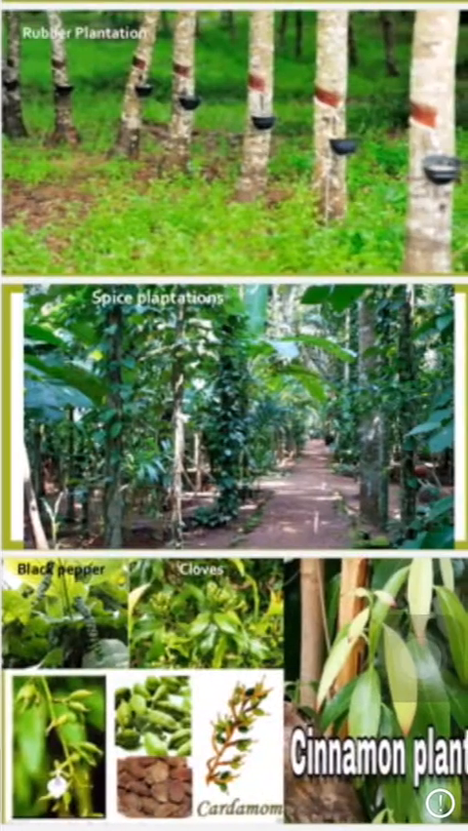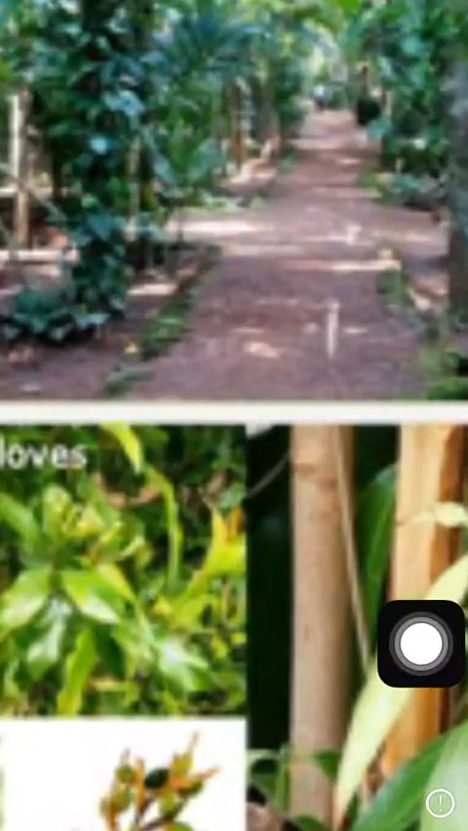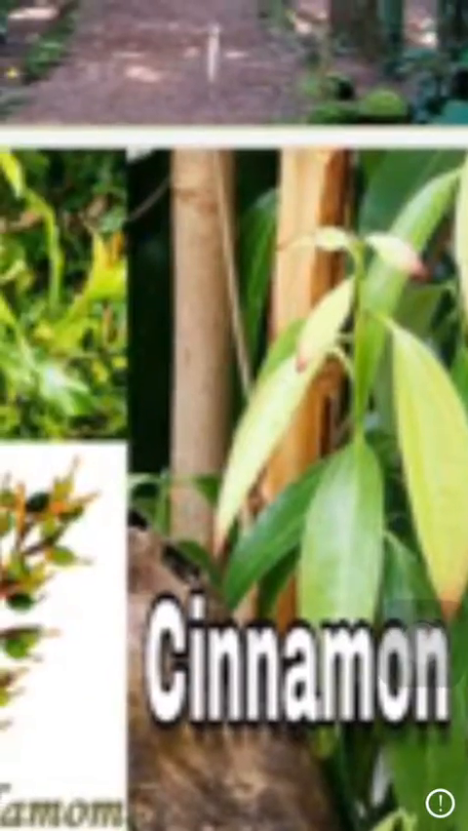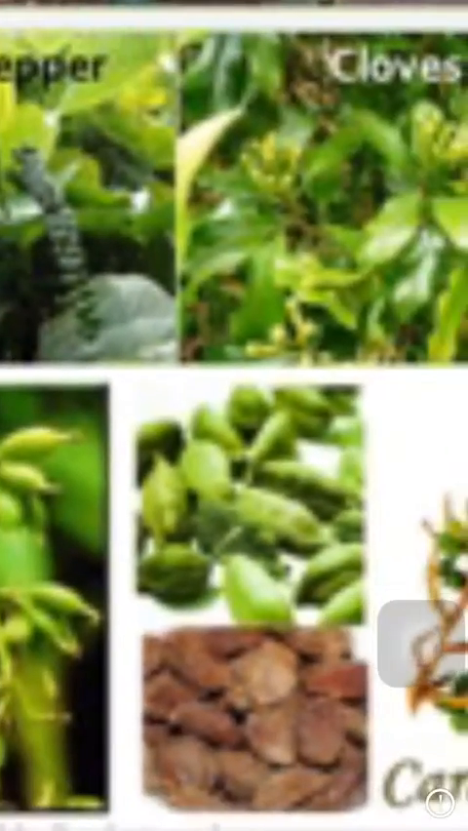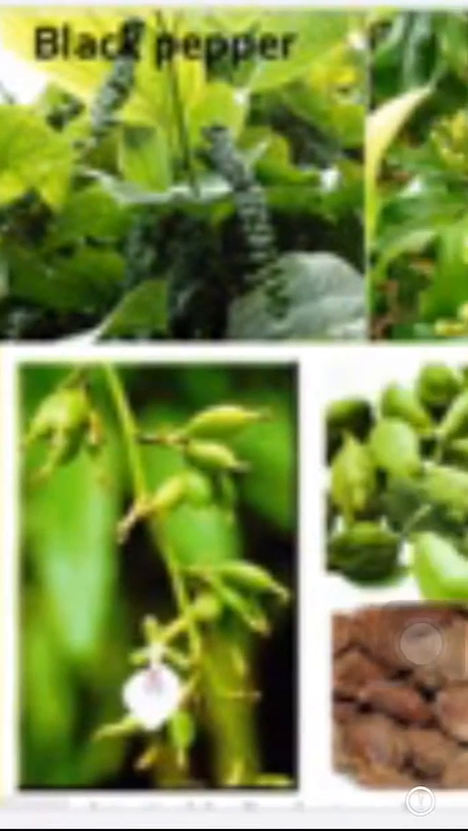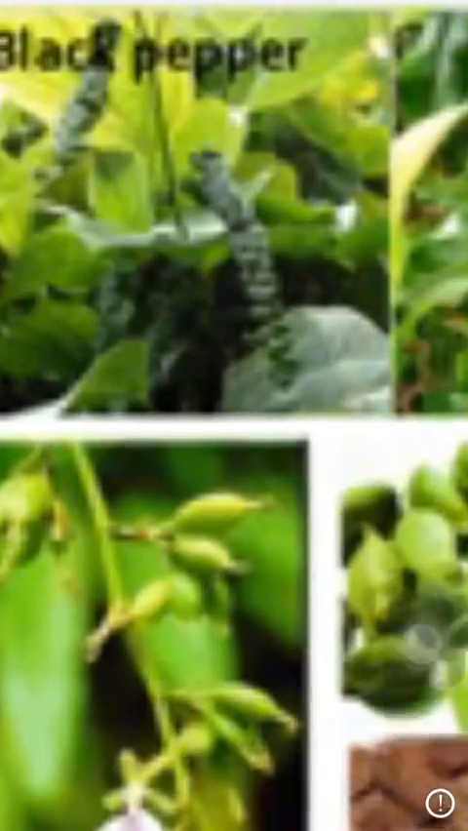Now we can see some examples. This is a plantation of rubber, which is found in Malaysia basically. We can also see cinnamon, which is called dalchini. This is the cinnamon plant. This is cardamom. Cardamom means elaichi. It is also an example of commercial farming, plantation farming. And this is black pepper, the plant of black pepper.